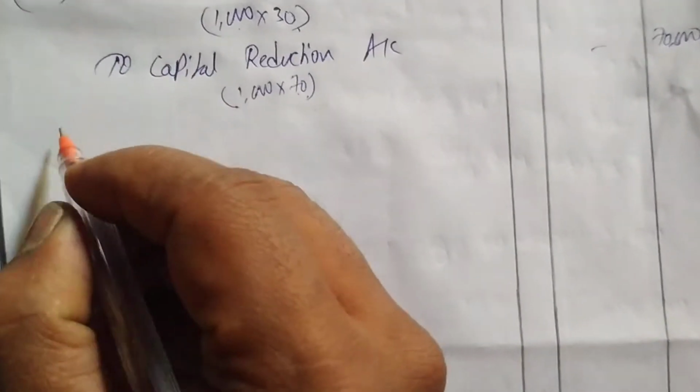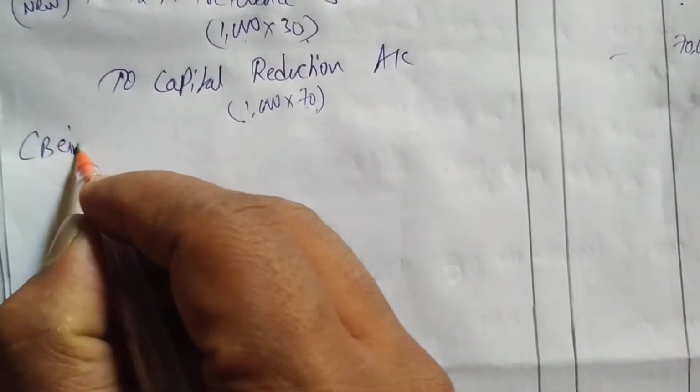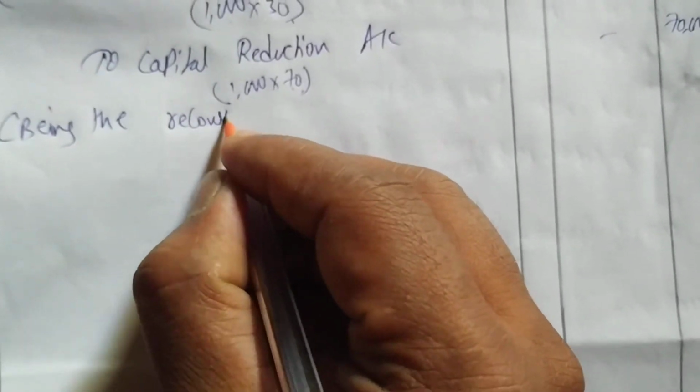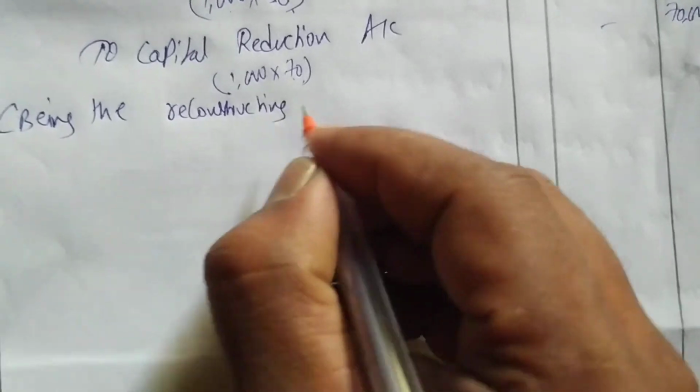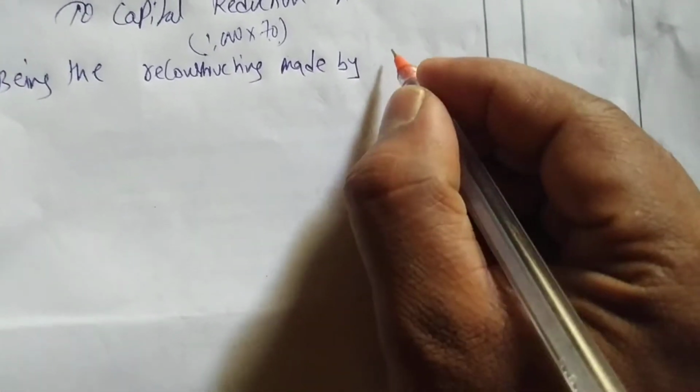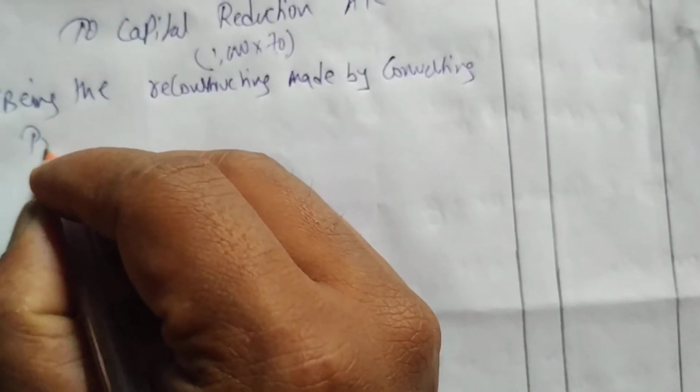Okay, so what you can write: being the reconstruction made by converting preference share capital.